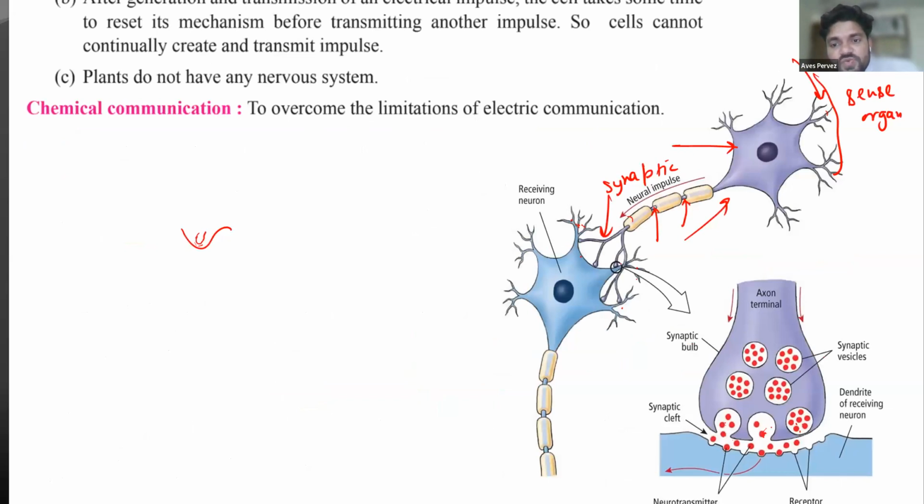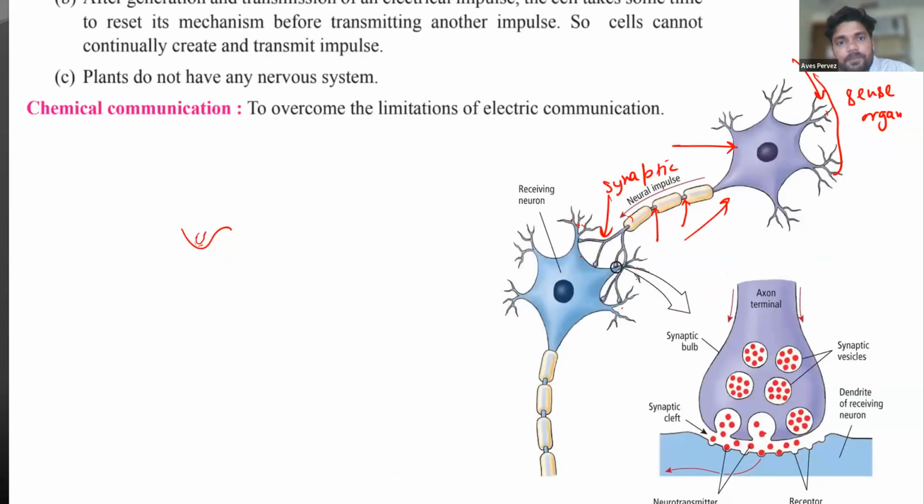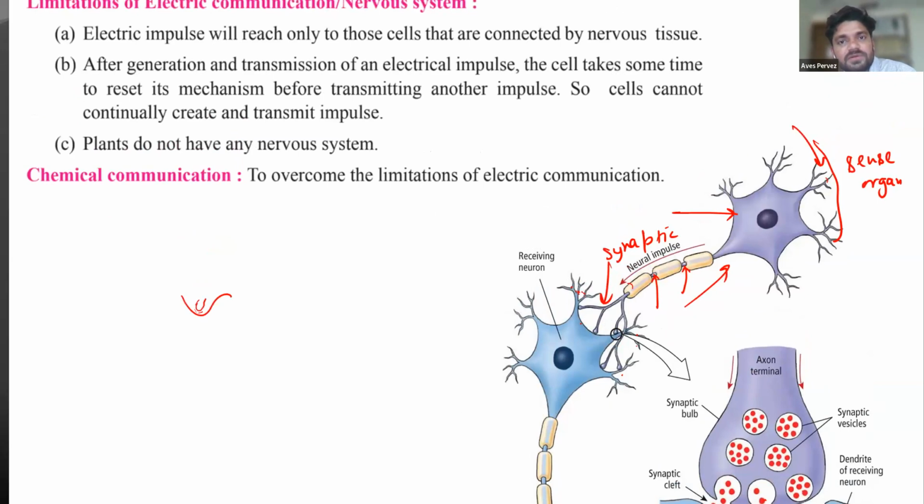Let me check. This one. You see here, it is not in direct contact. So the main function at synapse is conversion. Electrical impulse is coming through the axon, but here it is converted into chemical impulse, then again it is converted into electrical impulse. So inside the neuron it is in the form of electrical impulse, and at the synapse it gets converted into chemical impulse. Got it? Understood, everybody? Yes or no? Okay.